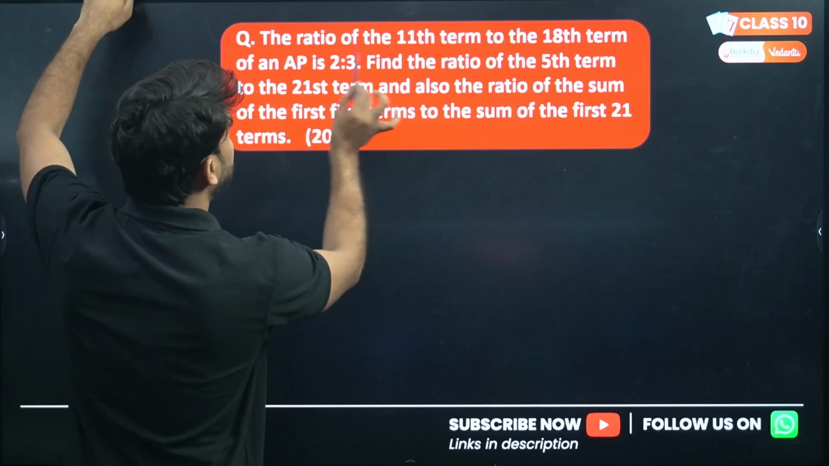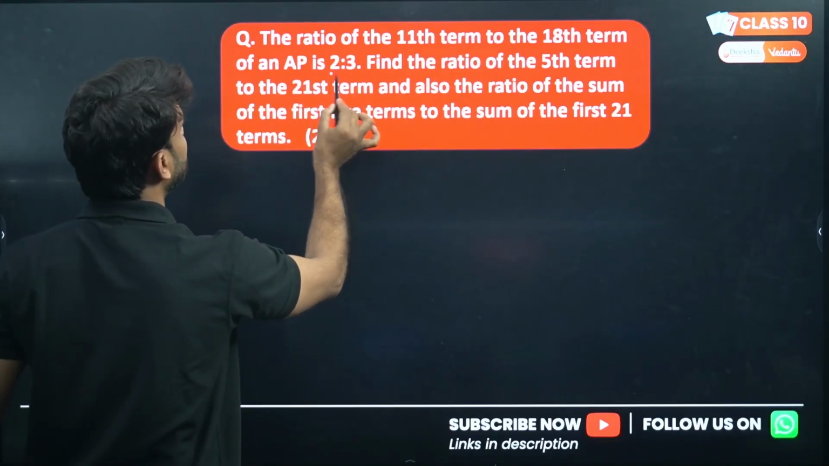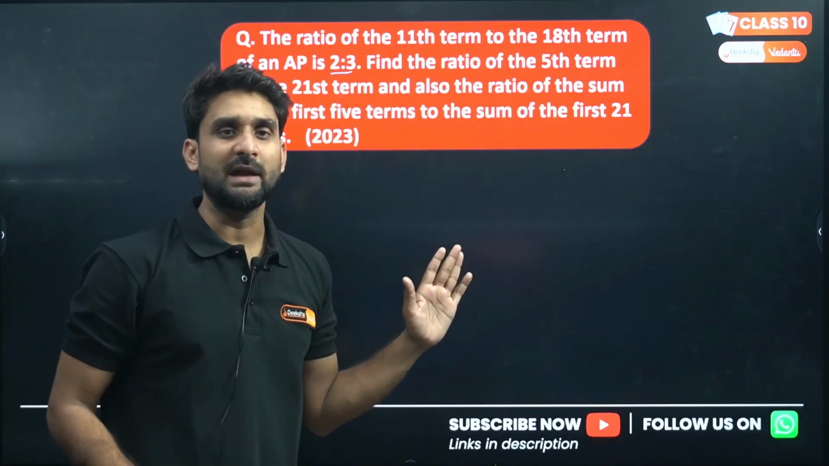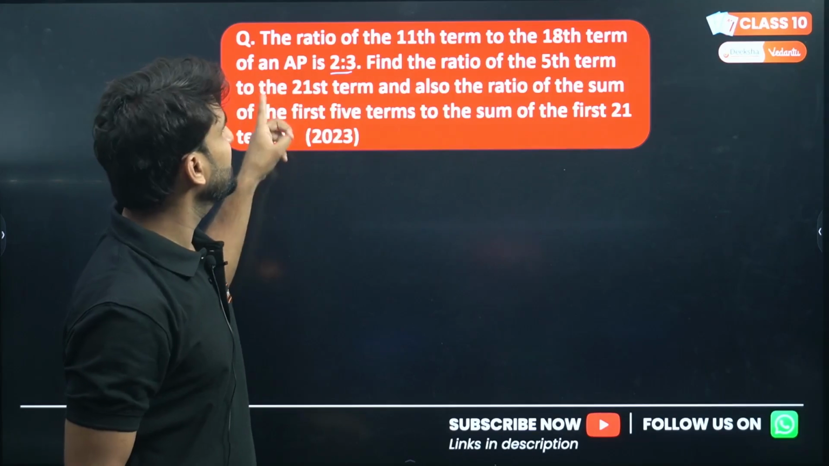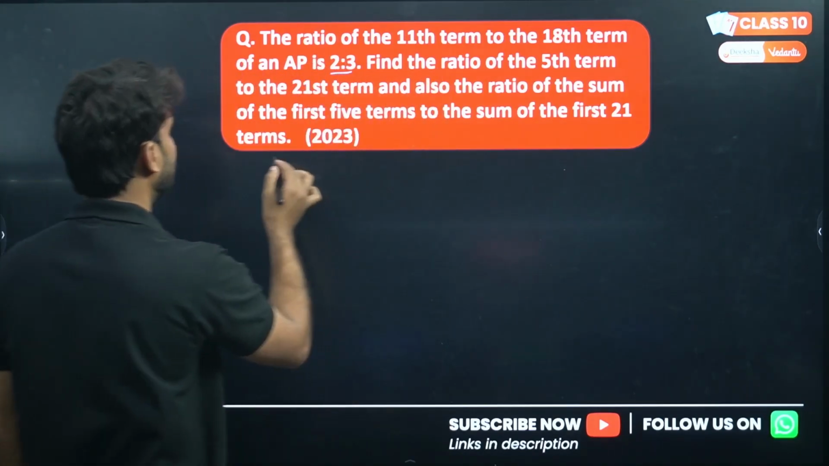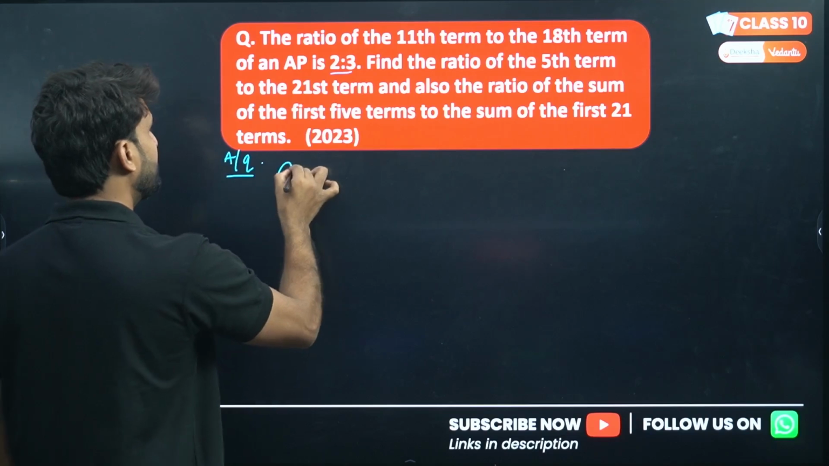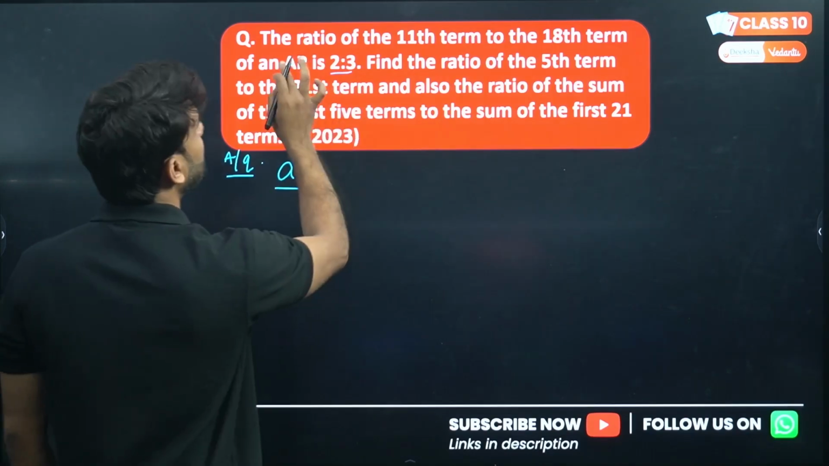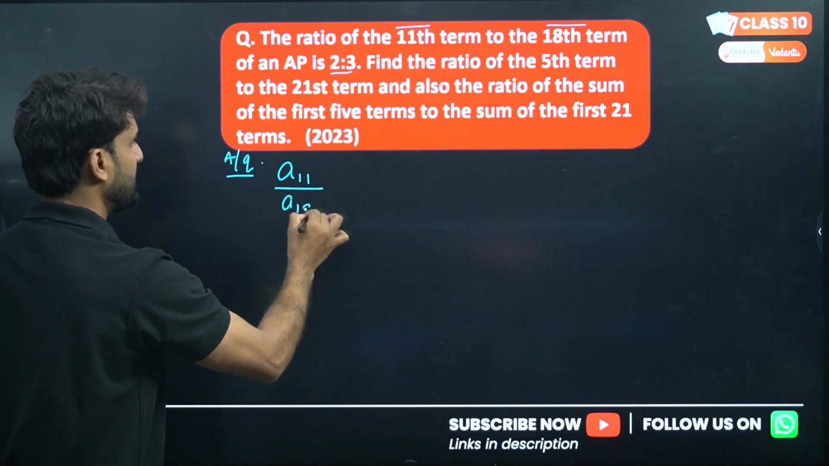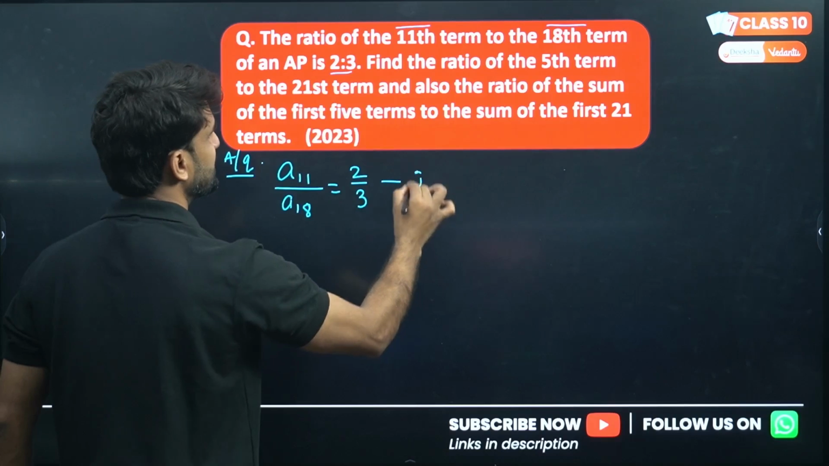So what is the first line? The ratio of the 11th term to the 18th term of an AP is 2:3. Very good. No need to read the next line. Just write the condition, write the equation of the first information only first, right? So according to the question, the ratio of the 11th term A11 to the 18th term is equal to 2:3. Very good. This is the first condition.